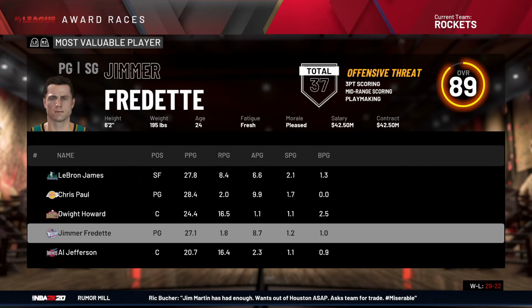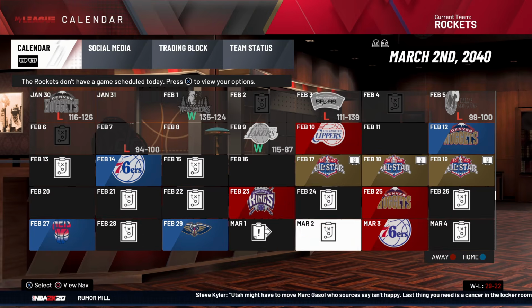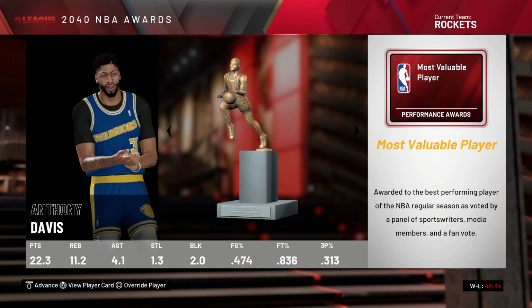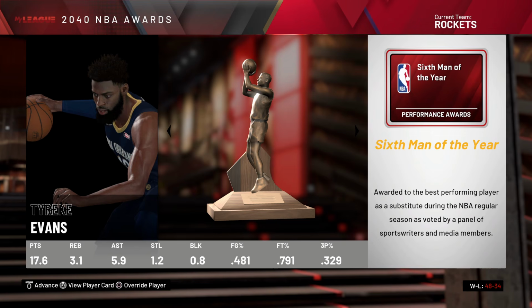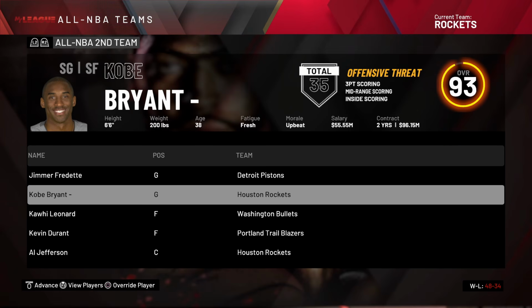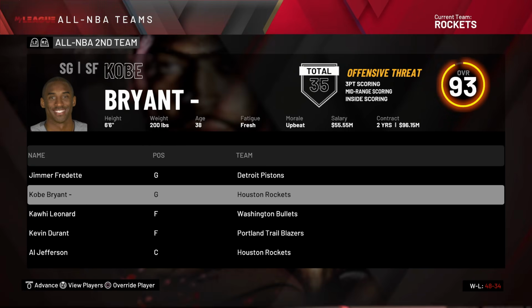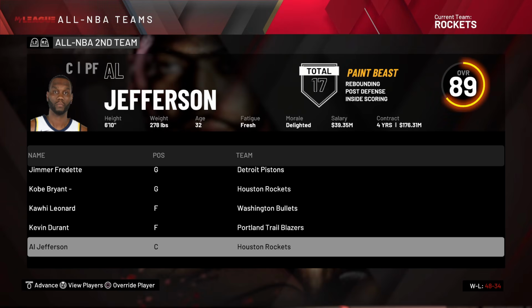Jimmer Fredette is 4th in the MVP race. This is what happens if Kobe Bryant goes to the Hornets. That's it. That's the only explanation. AD MVP. Tyreek 6th man of the year with the Pelicans, ironically, because that's where he went in real life too. Chuck White. Kobe Bryant All-NBA 2nd team, averaging still 30 and 7 a game at a 93 overall, next to Jimmer Fredette. Al Jefferson's also on the 2nd team.